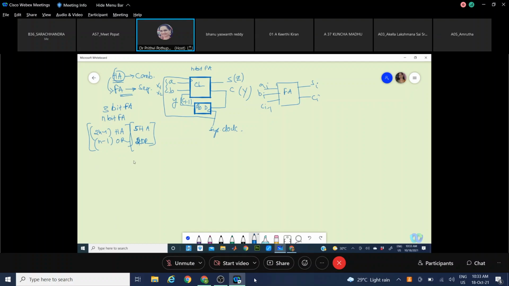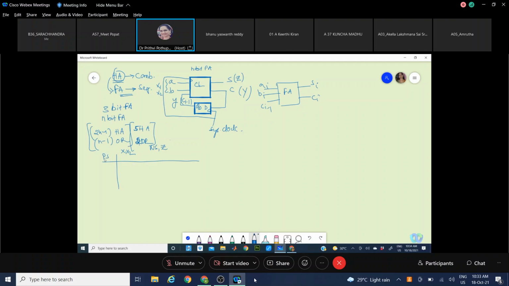Now I'll put together the table you'll be getting. I have a state table from the problem statement: the present state, and the inputs AB, that means X1 and X2, which together define the output, that is the next state and Z. This Z is the sum, and the next state is the carry getting generated.